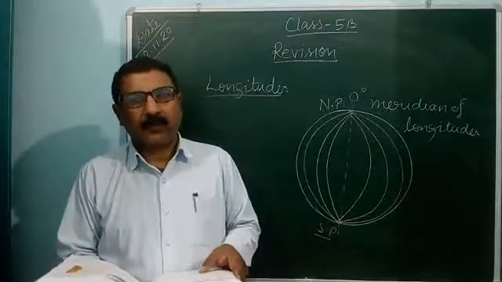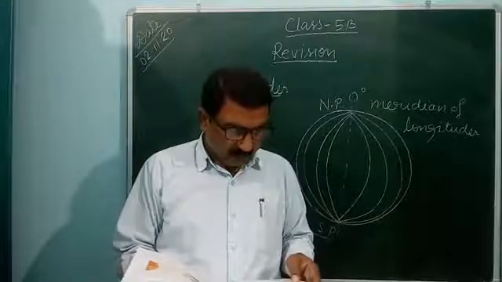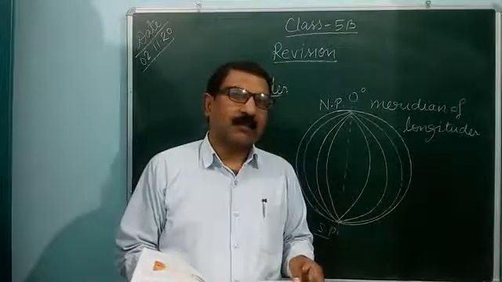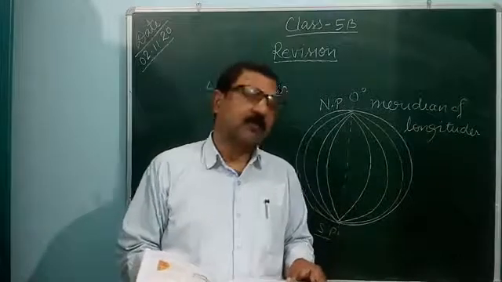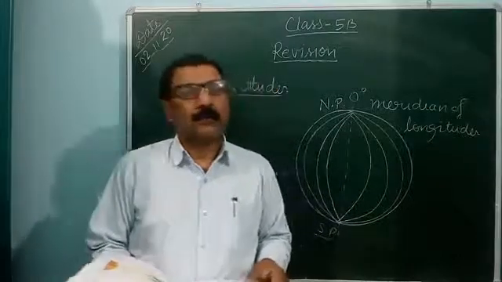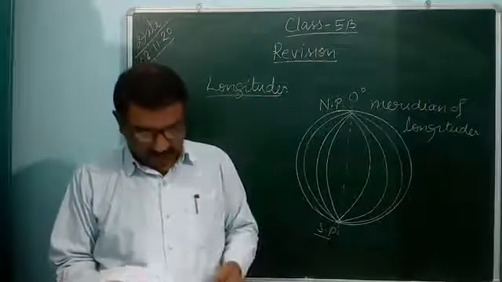They join pole to pole, but are not parallel. They run 180 degree east to 180 degree west. So according to longitudes, our earth is also divided into two hemispheres, eastern hemisphere and western hemisphere.